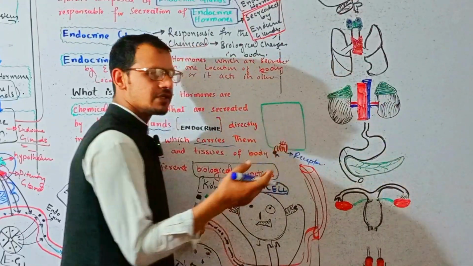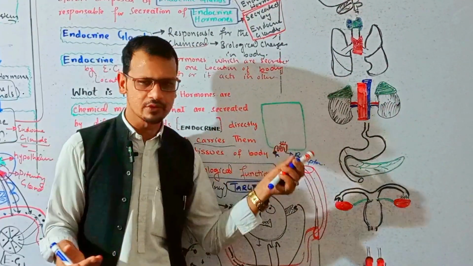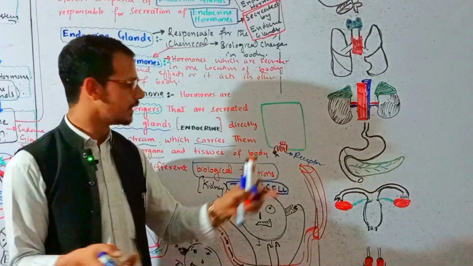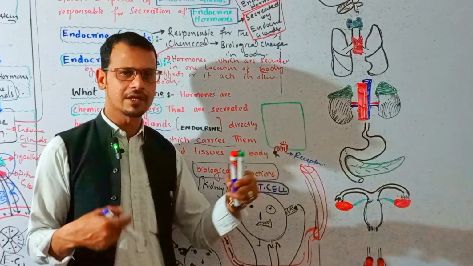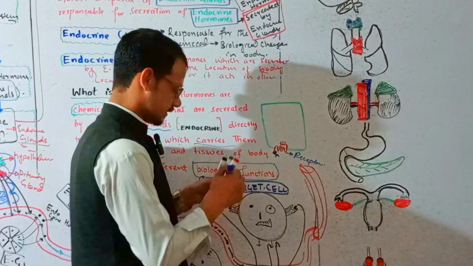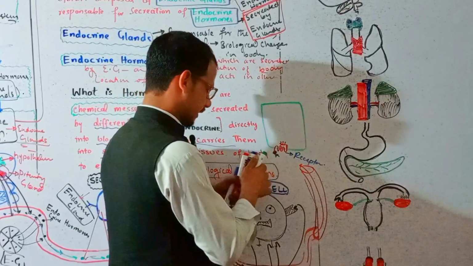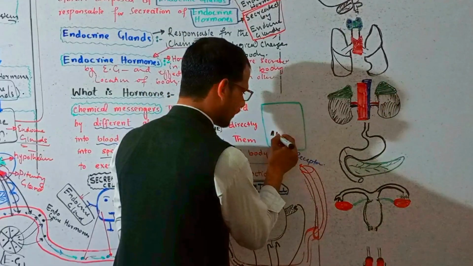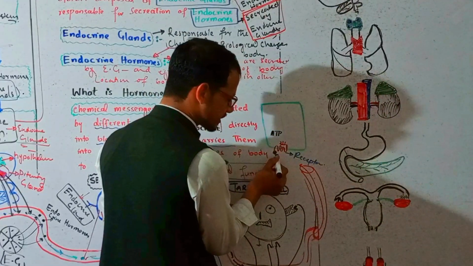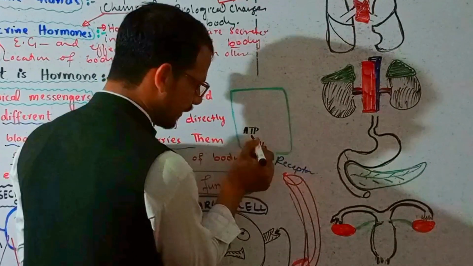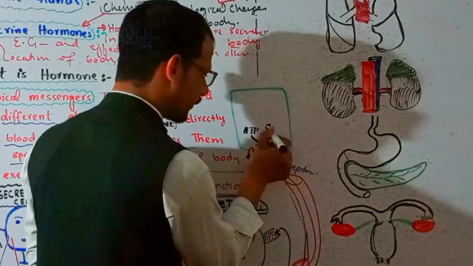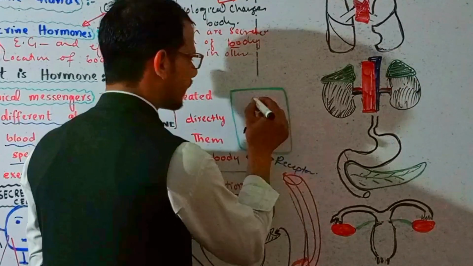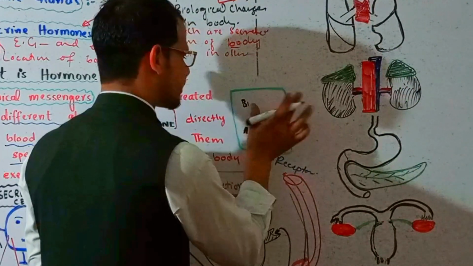a lot of changes occur here, for example, a lot of activation of proteins. For example, adenyl cyclase will be activated, the GDP will convert into GTP, and it will activate a second messenger called cAMP. That means by binding this hormone here, it will convert this ATP into cAMP, and this cAMP will bring the biological changes.